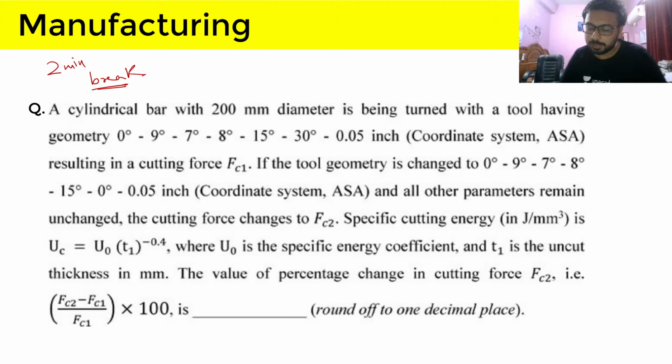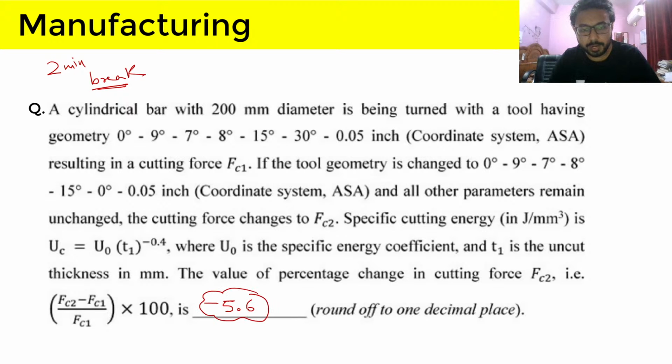So just provide the answer that is coming out negative. You don't have to skip it. It will come around minus 5.6. So when you write the answer, write minus 5.6.